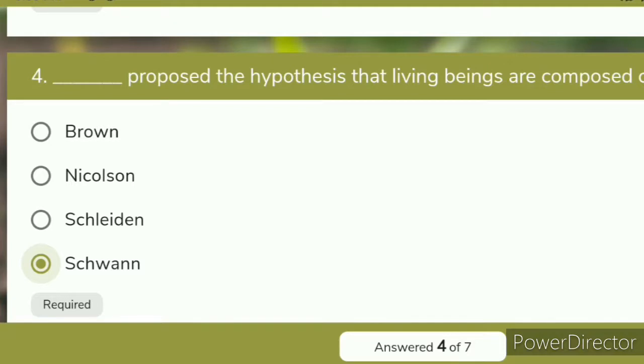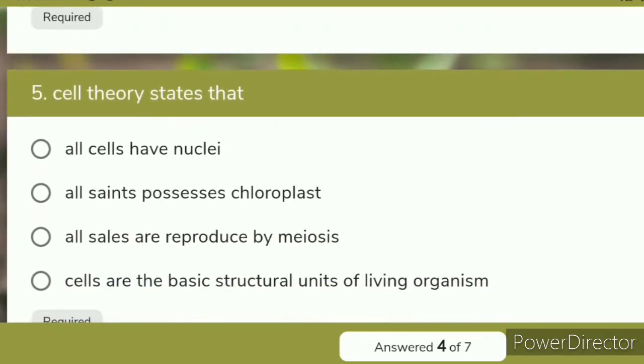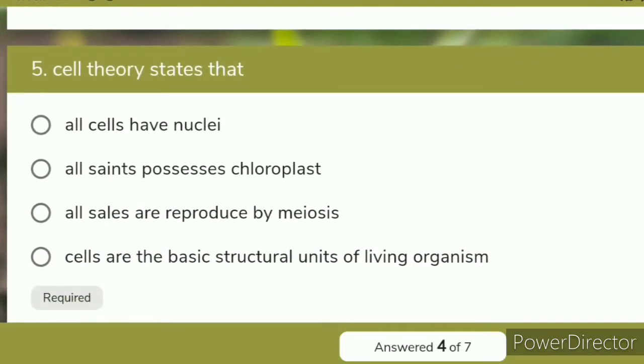Living beings are composed of cells, and this is the statement of Schwann. Now we focus on the next question: what does cell theory state? The first option is: all cells have nuclei.